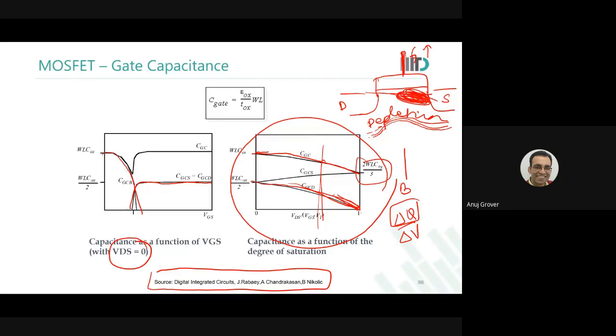The change in charge because of a change in gate voltage after pinch off has happened would still happen in the inversion layer. Even though pinch off has happened, any change in charge would happen only here. And that change in charge will be contributed only by the source part. The drain part will not contribute anything there. Therefore, the entire gate capacitance is modeled on the source. Okay?